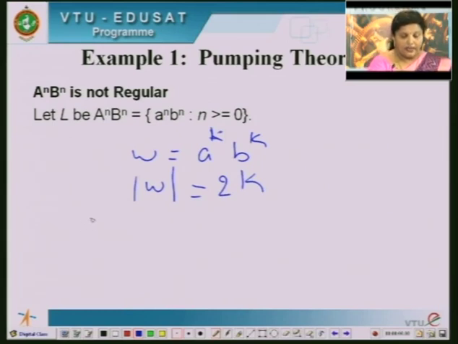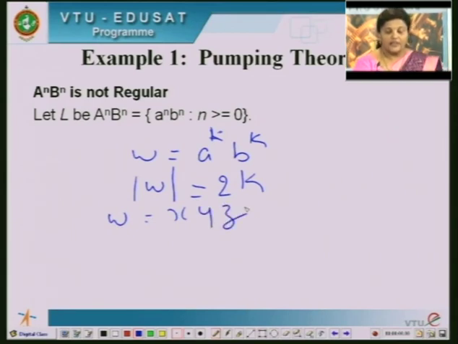Now we will split w in the form of x, y and z, such that length of xy should be less than or equal to k and y not equal to epsilon.